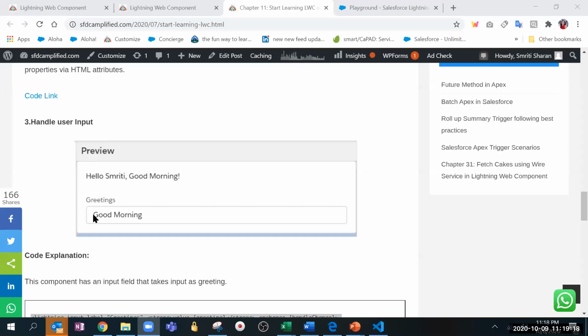Hello, Smriti. Is it just like using the playground? You just wanted to show us hi, the username, and a good morning message. So there will be an input, and whatever you type will come here along with your name. I did, Smriti. Very good.